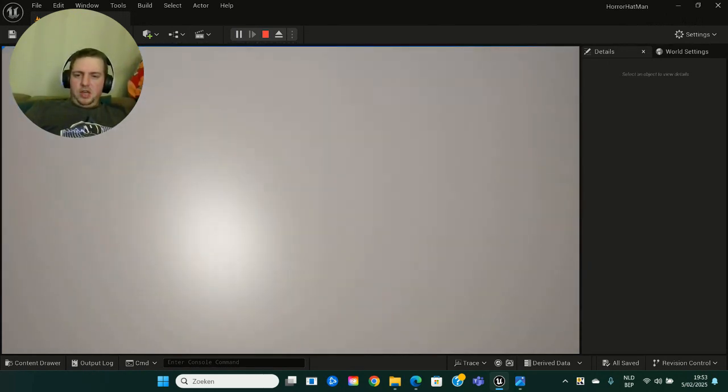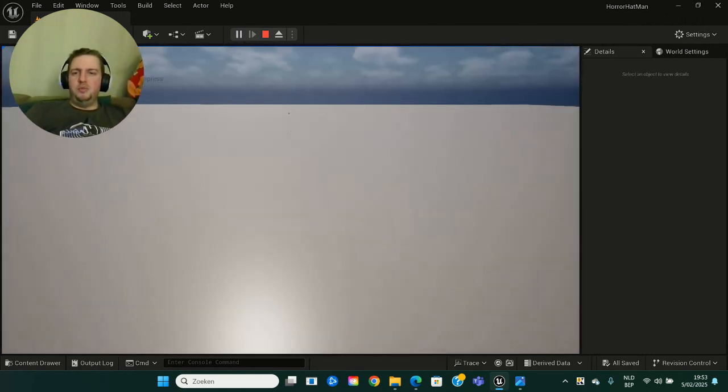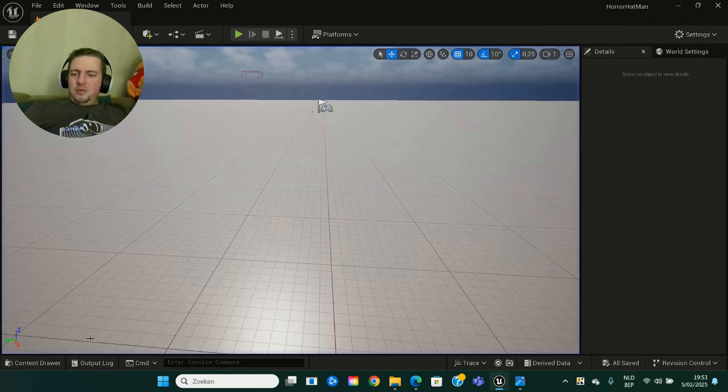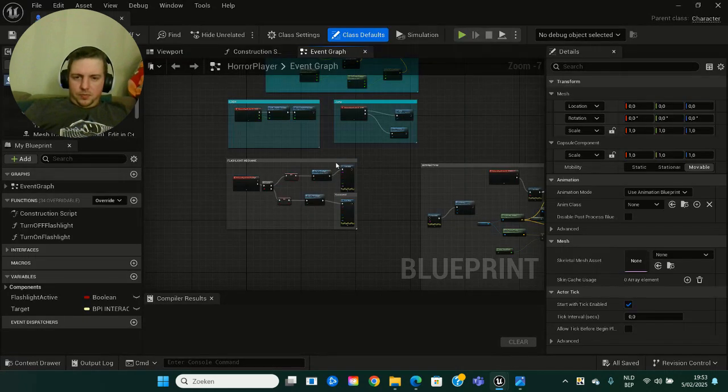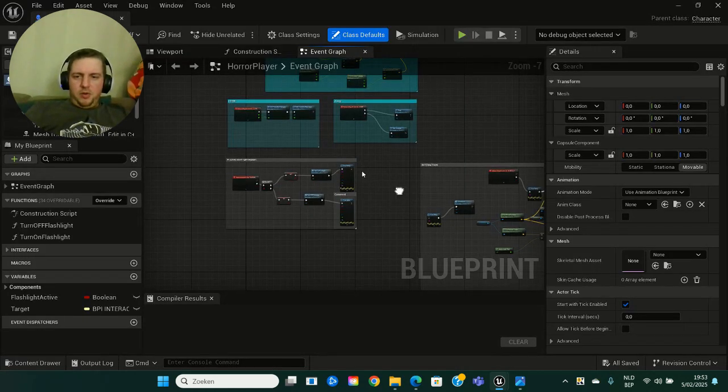As you can see, my flashlight is off, but you can't see it really well. But as you can see now, flashlight is on. See, flashlight off. It's red. Flashlight on. Flashlight off. Flashlight on. Flashlight off. Flashlight on. Okay, no, I'm having way too much fun with this. Anyways, we're gonna press escape, and we're out of the mode. Now we're gonna load up our HorrorPlayer again.